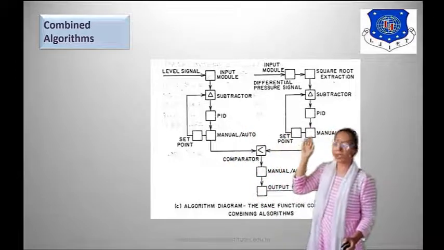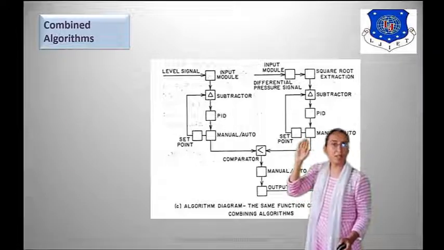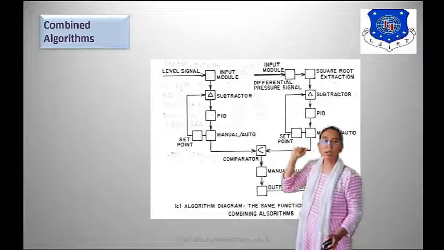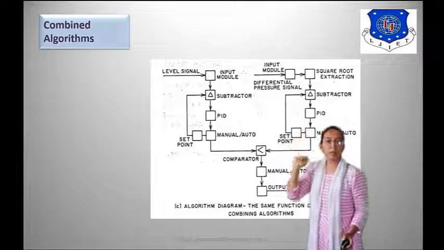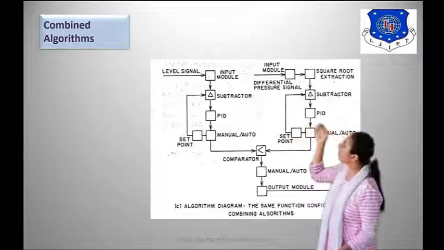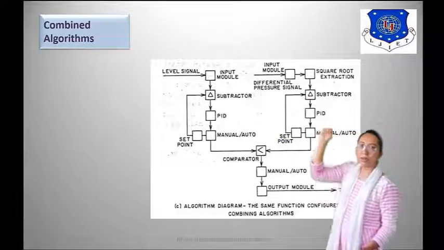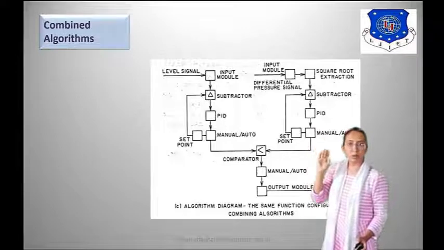In the second PID, the differential pressure signal is sent to the input module, then to the square root extraction, then to the subtractor, then to the PID, then again manual or auto mode.